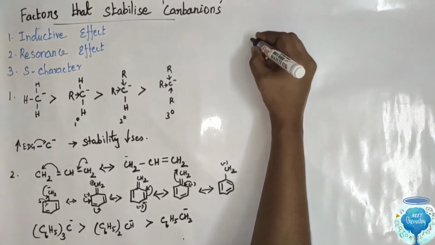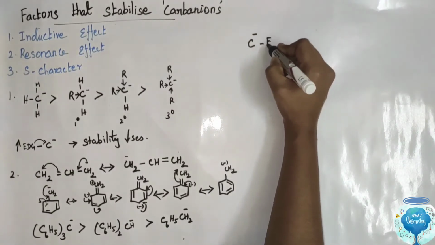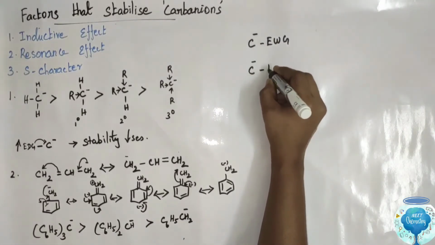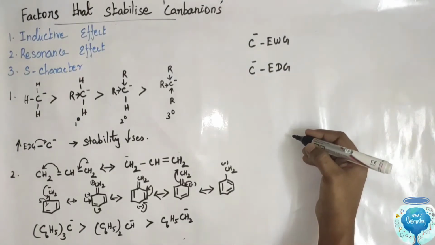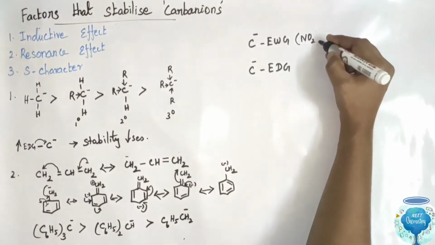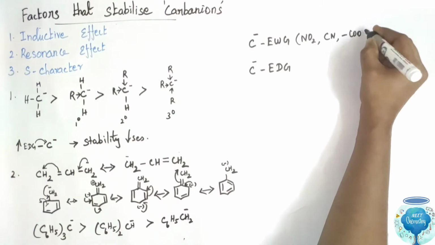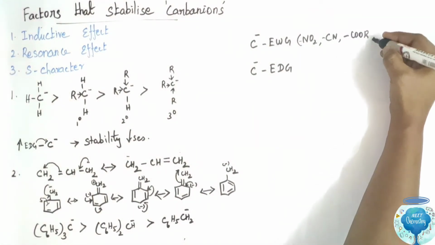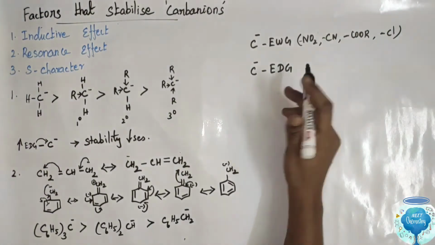The presence of a carbanion with an electron withdrawing group, or a carbanion with an electron donating group. Examples of electron withdrawing groups are NO2, cyanide, ester, and Cl, halide.